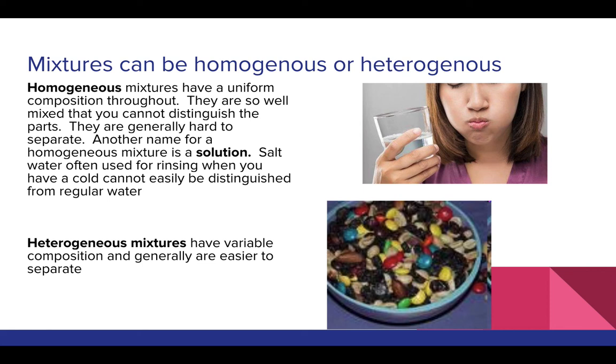Heterogeneous mixtures, on the other hand, hetero meaning different, have variable composition. They're generally a lot easier to separate, not always, but something like trail mix, where, at the end of the trail mix box, there are definitely not as many M&Ms as there were at the beginning because they can be easily separated out. And so throughout the mixture, the composition will be variable.